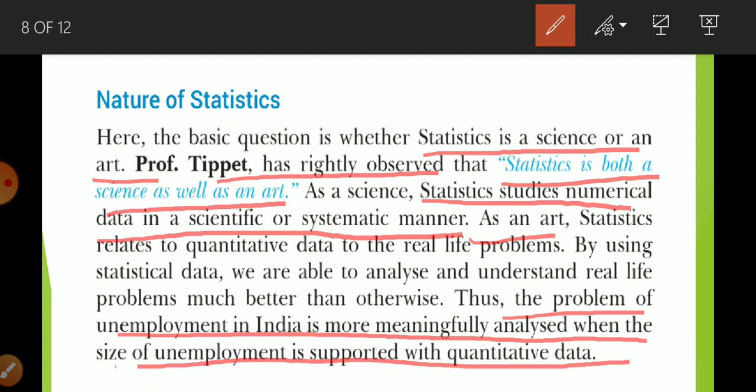So remember it, statistics is both science as well as art. It is a science because there is a systematic study of any economic problem. And why is it an art? Because a solution is also given on the basis of data.